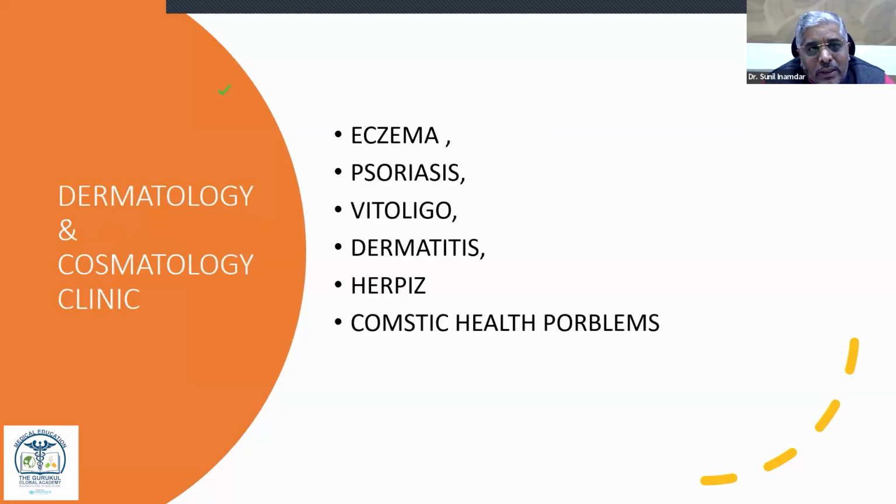Dermatology. Most of the patients also come to the clinic with chronic conditions. In acute conditions, they may visit an allopathy clinic, but all chronic conditions like eczema, psoriasis, vitiligo, dermatitis, herpes, or cosmetic problems, like butterfly rash on the face, acne, all these patients will come to the specialty clinic for Ayurvedic treatments, because we have very good results in all these treatments.